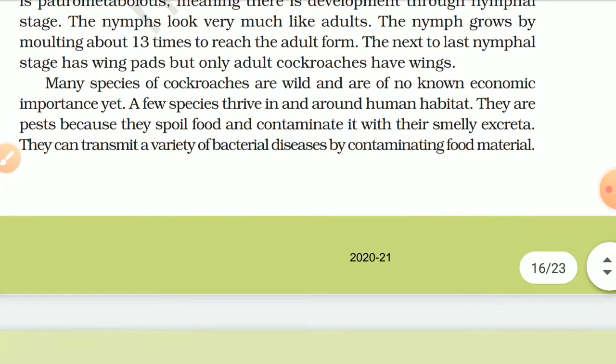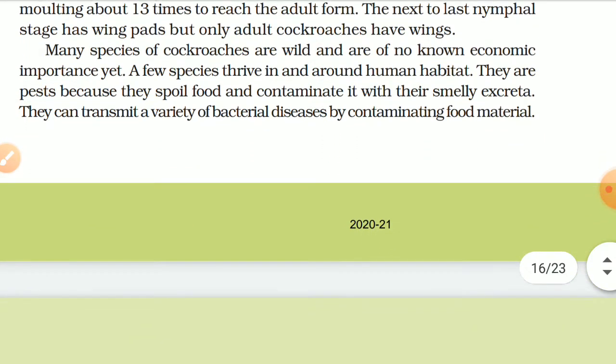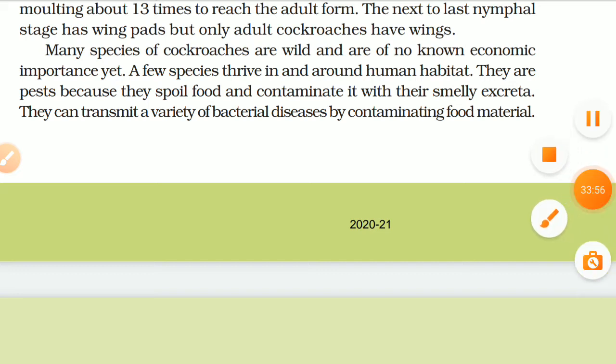Many species of cockroaches are wild and are of no economic importance. A few species thrive in and around human habitat. They are pests because they spoil food and contaminate it with their smelly excreta. They can transmit a variety of bacterial diseases by contaminating food materials.